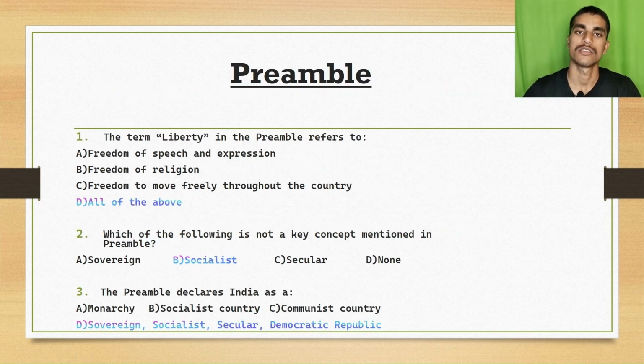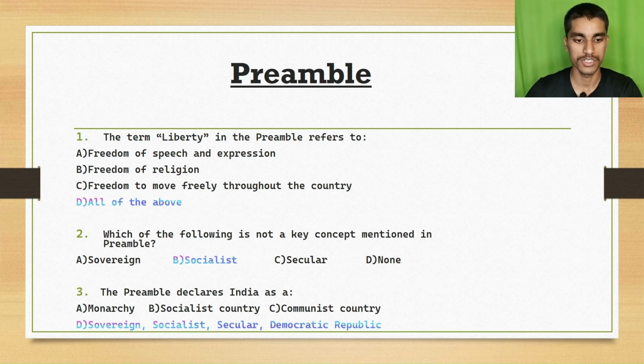The second topic is the preamble of India. Question 1: the term liberty in the preamble refers to option A, freedom of speech and expression, option B, freedom of religion, option C, freedom to move freely throughout the country, option D, all of the above. The right answer is option D, all of the above.